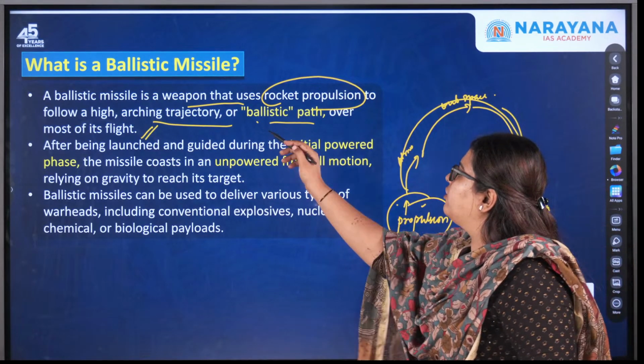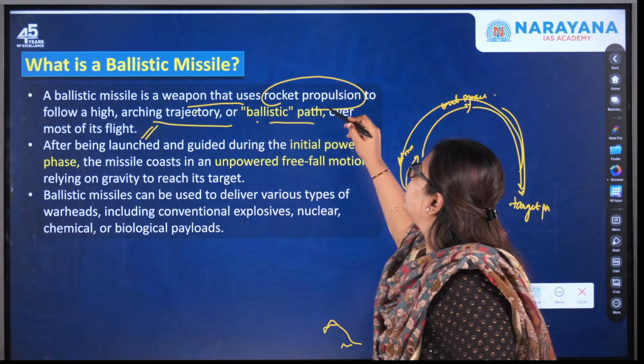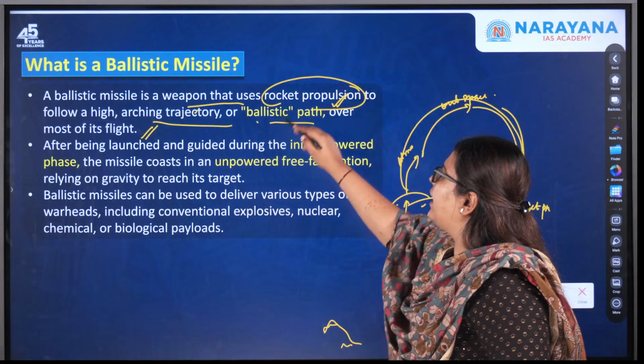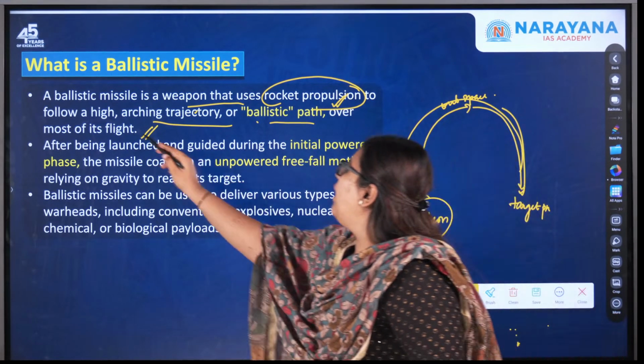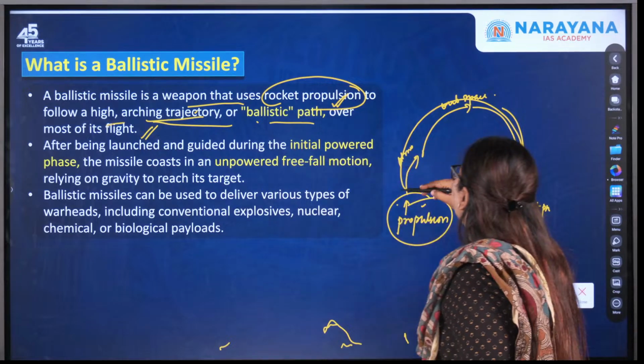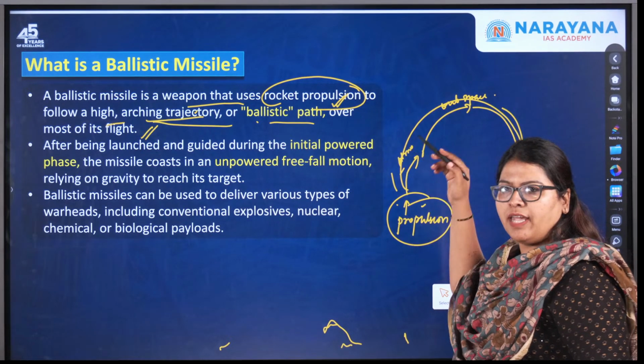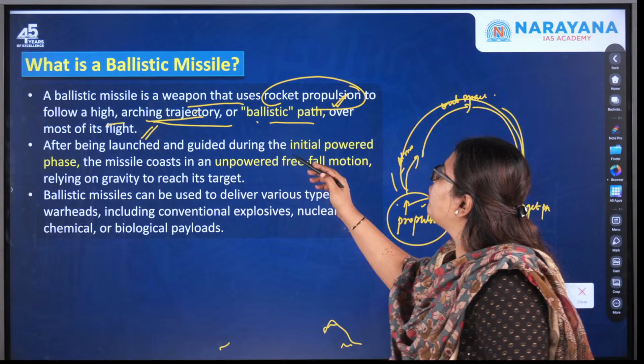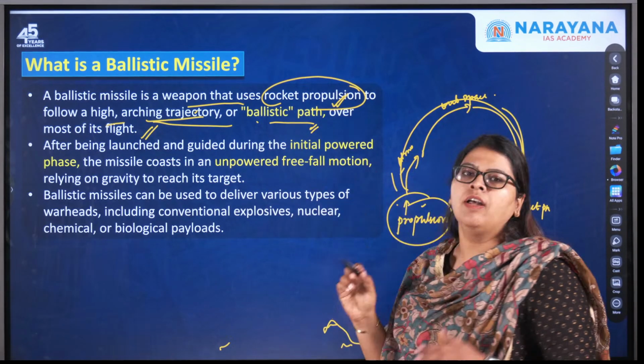So this is what is told here. It is a weapon that uses rocket propulsion, that is, it is guided in order to follow a high arching trajectory, which is this trajectory through the atmosphere, then moving to the outer space, also called the ballistic path over most of the flight.